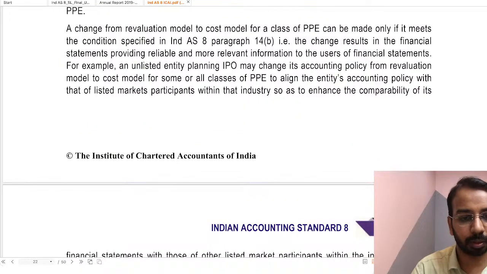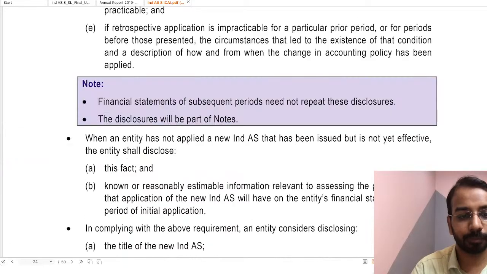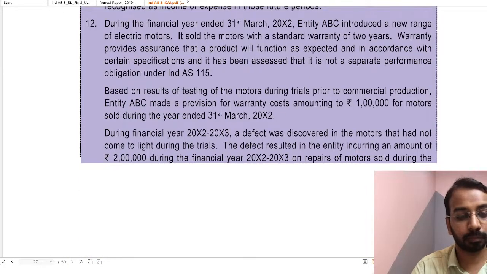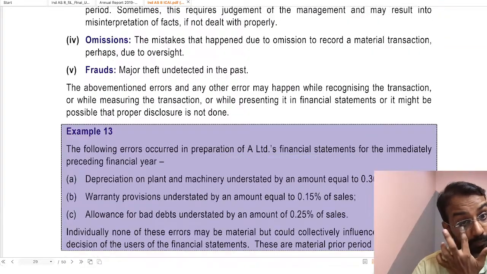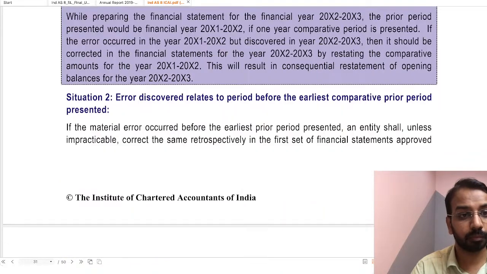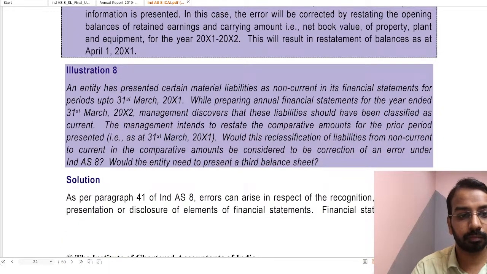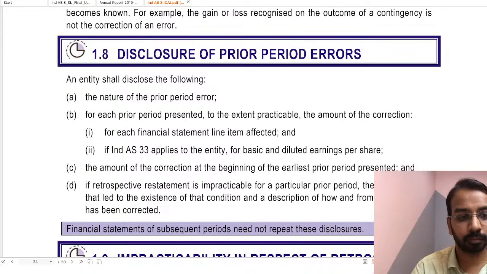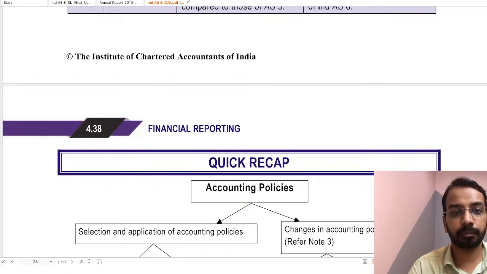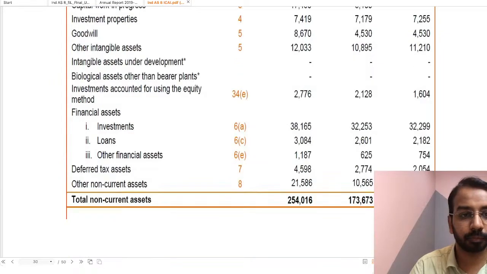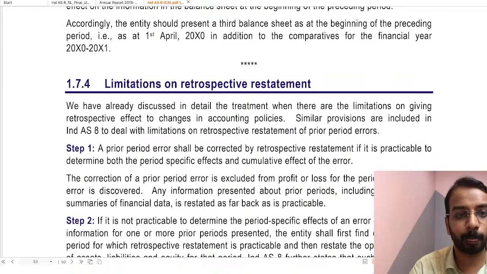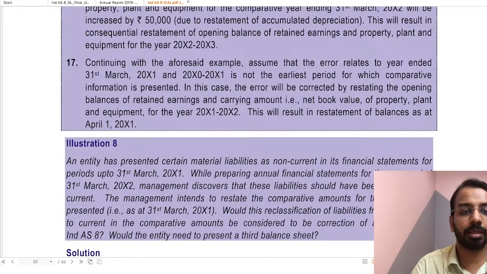So one more illustration, just a moment, I want to discuss that with you. This one, illustration number 8.